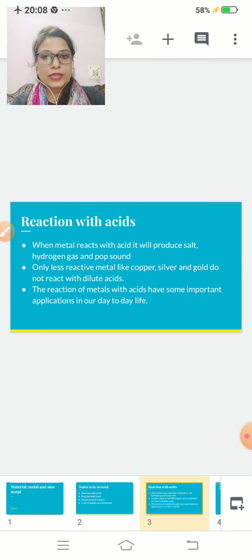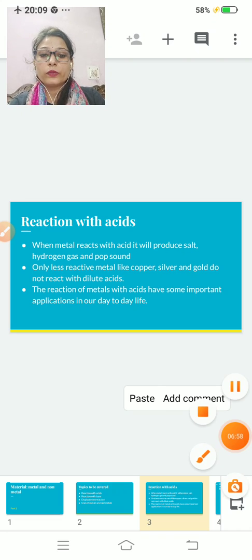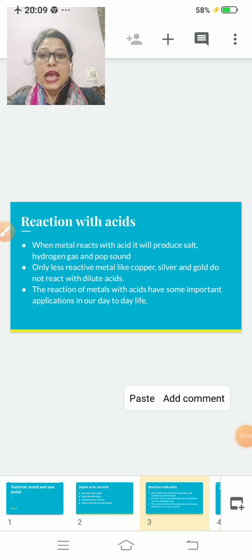When metal reacts with acid, it will produce salt, hydrogen gas and pop sound. Only less reactive metals like copper, silver and gold do not react with dilute acid. The reaction of metals with acid has some important applications in our day-to-day life.